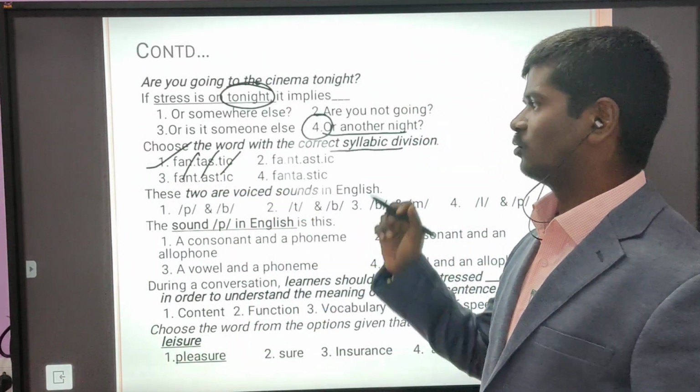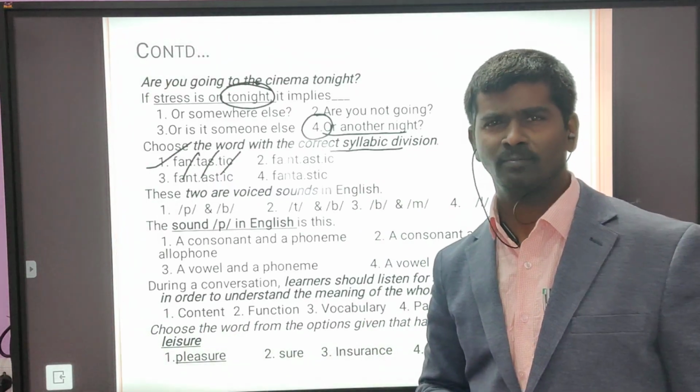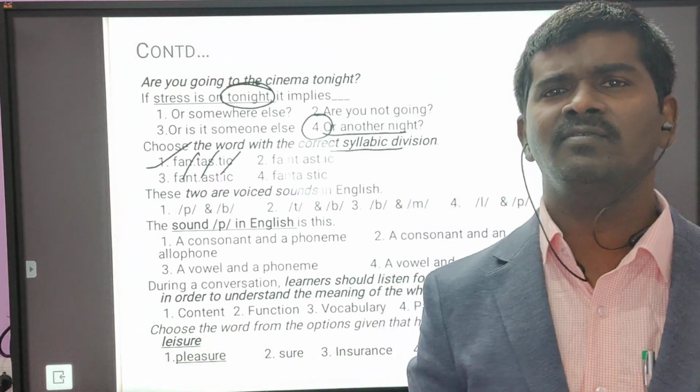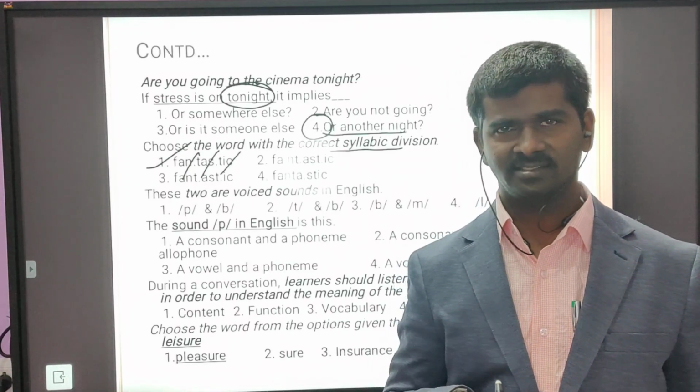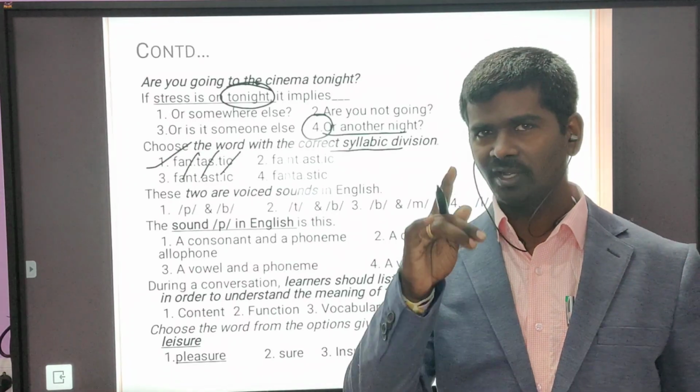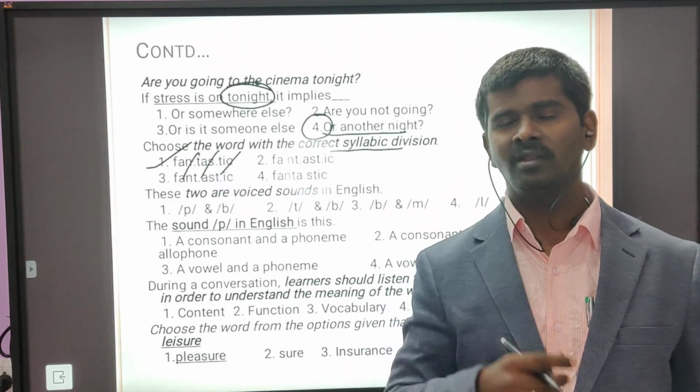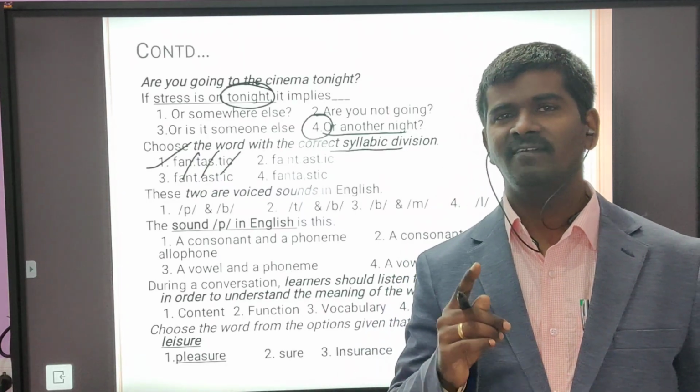These two are voiced sounds. Voiced, voiceless. Very simple. I will give you a wonderful word to understand. Kachakatapa, fasa, shaha. These are voiceless. And the remaining voiced. There are 24 consonantal sounds. How do you remember voiceless? Kachakatapa, fasa, shaha.